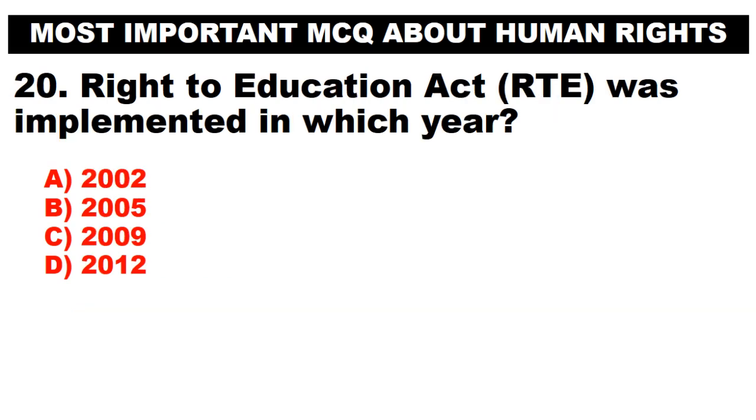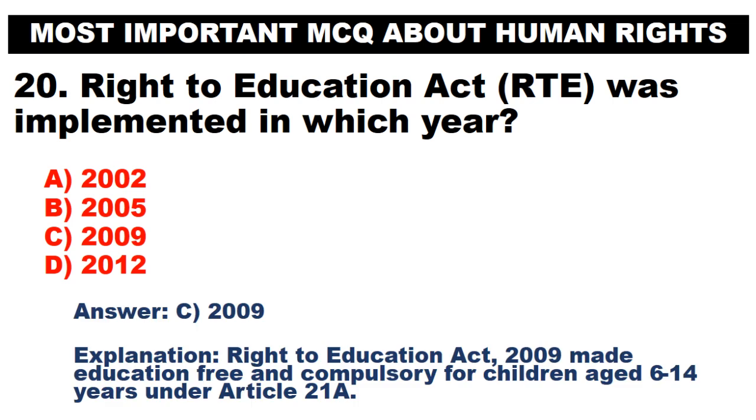Right to Education Act, RTE, was implemented in which year? A. 2002. B. 2005. C. 2009. D. 2012. Answer. C. 2009. Right to Education Act, 2009 made education free and compulsory for children aged 6 to 14 years under Article